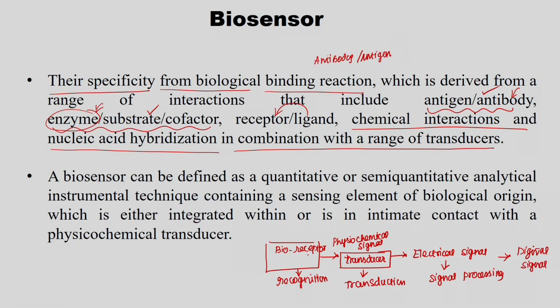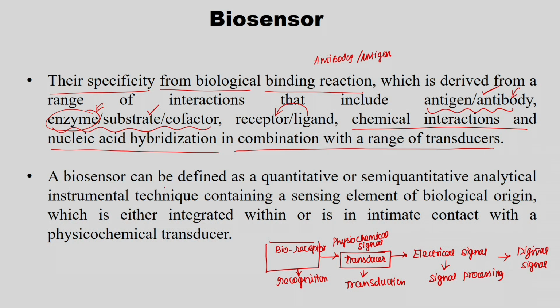So, this bioreceptor is in combination with a range of transducers. This transducer can take any type of signal. I said here physicochemical signal. It may be an optical signal, a colorimetric signal, an electrochemical signal, or a piezoelectric signal, any signal, right. A range of transducers will be used here in the transduction component.